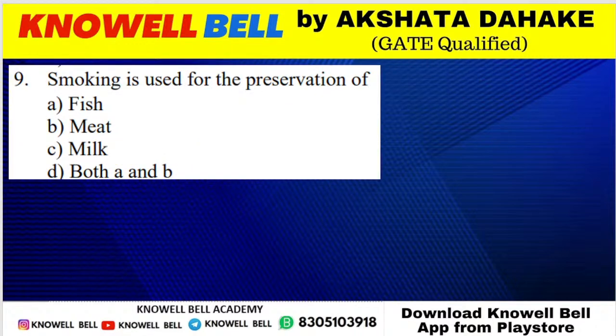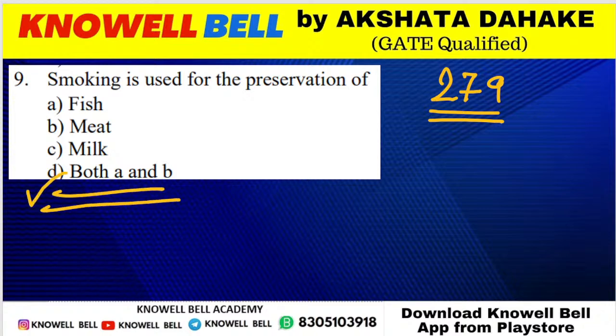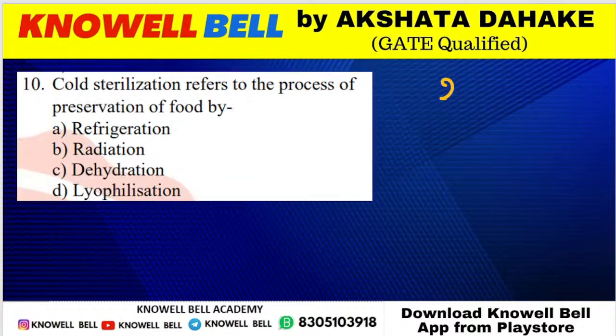Question number 279. Smoking is used in the preservation of fish, meat, milk, both A and B. What is the right answer for the question? Good, all of you. Option D is the correct answer. We use smoking for the preservation of fish as well as for the preservation of meat, making option D the correct answer.